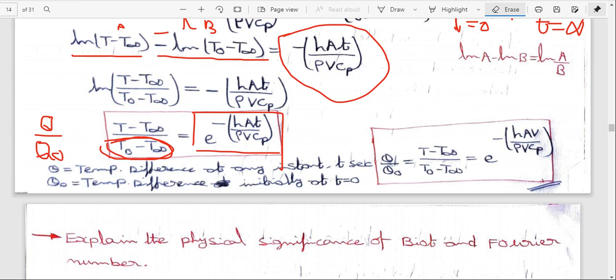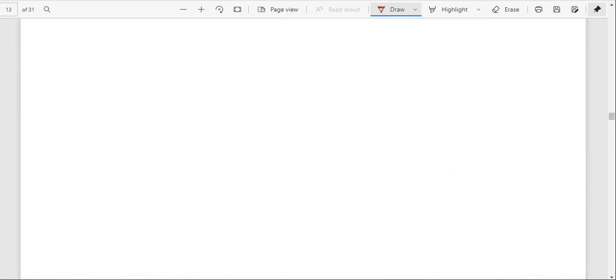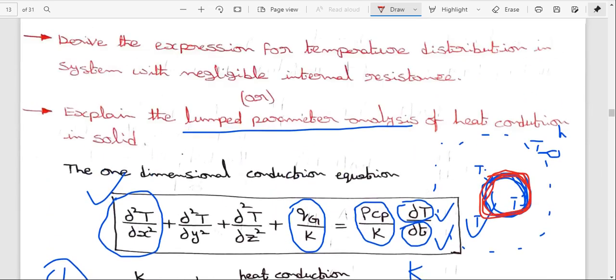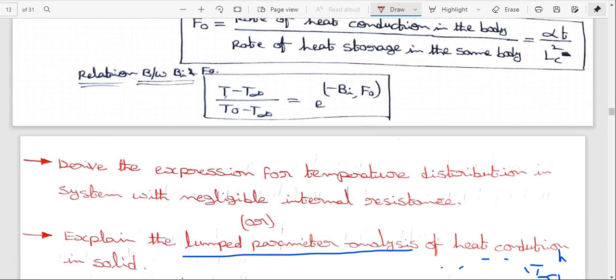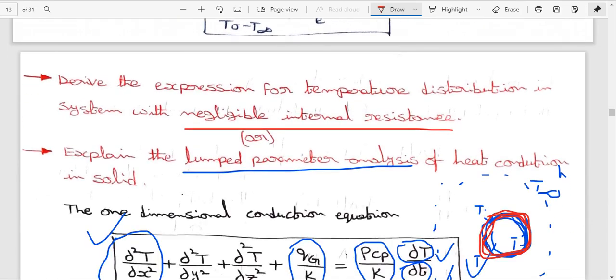That's why I am considering theta by theta naught, which is equal to (T minus T infinity) by (T0 minus T infinity), which is equal to e power minus hAt over rho V Cp. So this is the derivation for the temperature distribution in a system with negligible internal resistance, or otherwise the lumped parametric analysis.